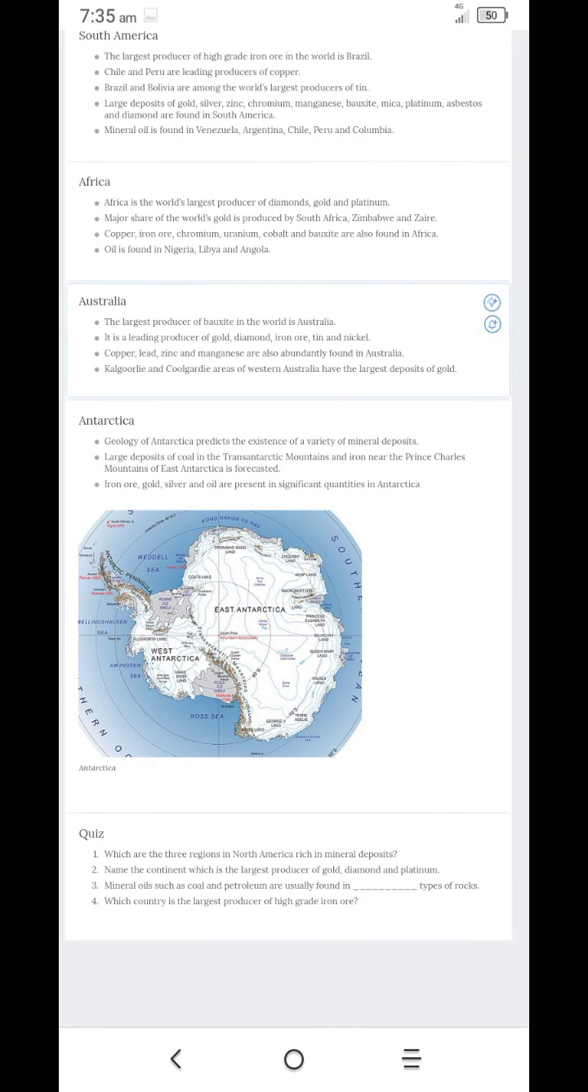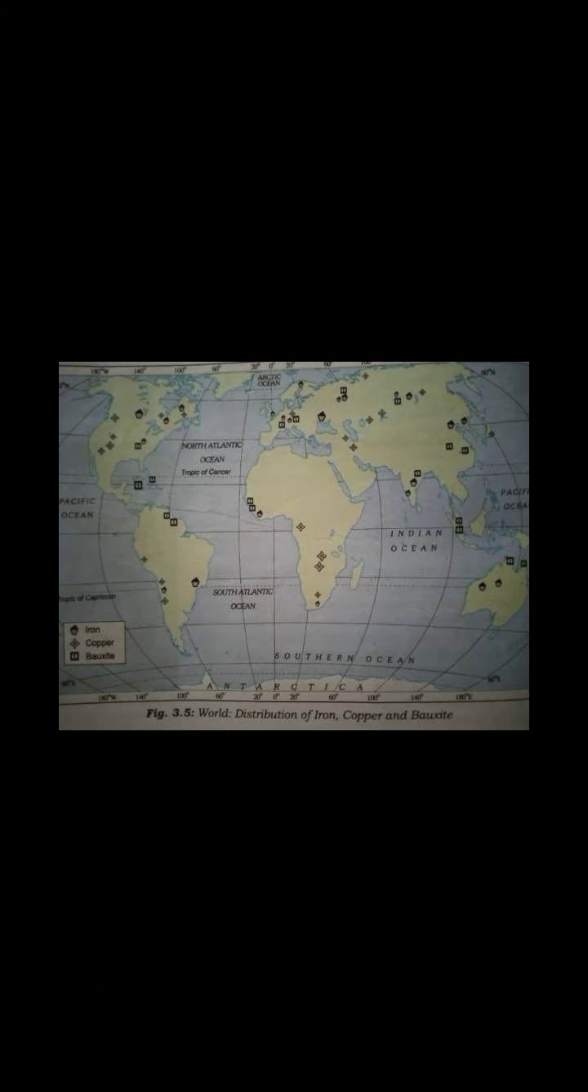Next we want to know about Antarctica. The geology of Antarctica predicts the existence of a variety of mineral deposits. Large deposits of coal in the Transantarctic Mountains and iron near the Prince Charles Mountains of East Antarctica are forecasted. Iron ore, gold, silver, and oil are present in significant quantities in the Antarctica region. Next you can see the world distribution of iron, copper, and bauxite. In this picture you can see this. Next, the world distribution of mineral oil and coal you can see now.